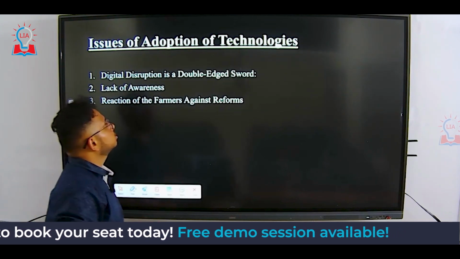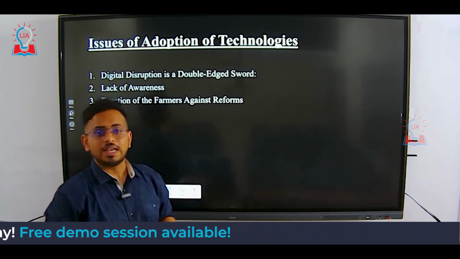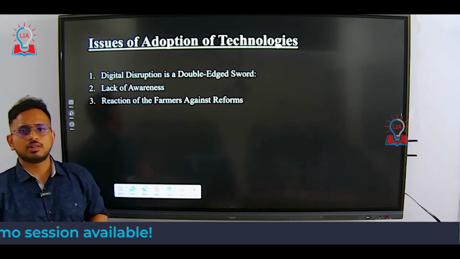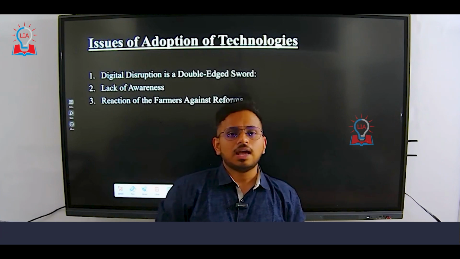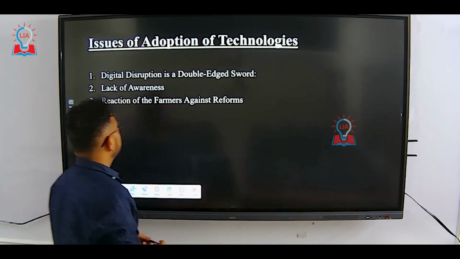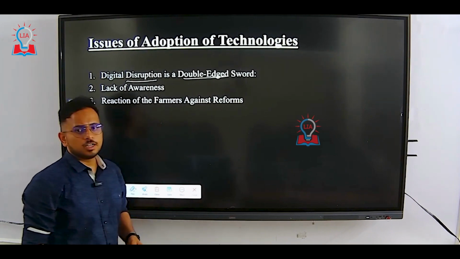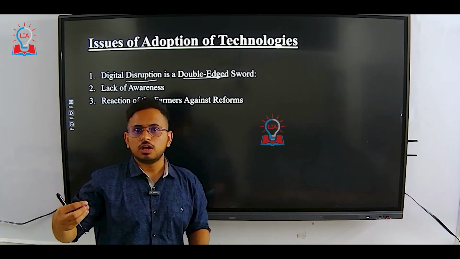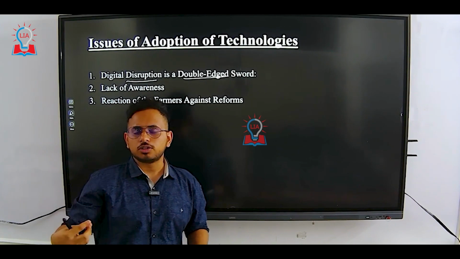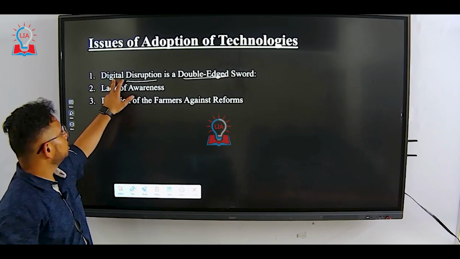Issues in the adoption of these technologies. What are the issues that India has? The main problem India has is financial inclusion. We don't have financial inclusion. At the same time, we also have the digital divide. Digital disruption is a double-edged sword. If you have a radical shift from one technology to another, it becomes really difficult for people to accept it. That is nothing but digital disruption.